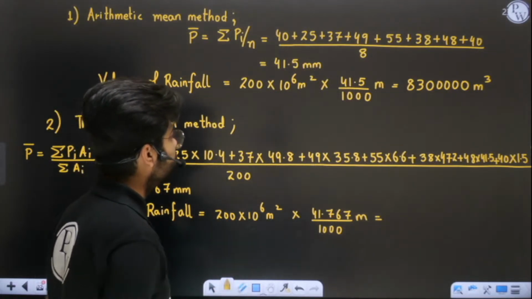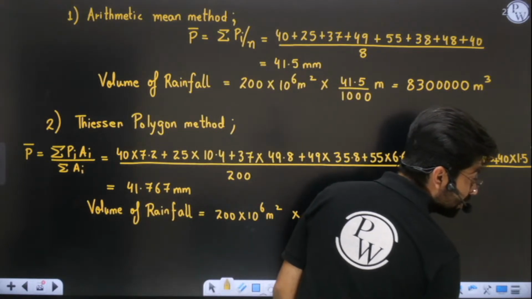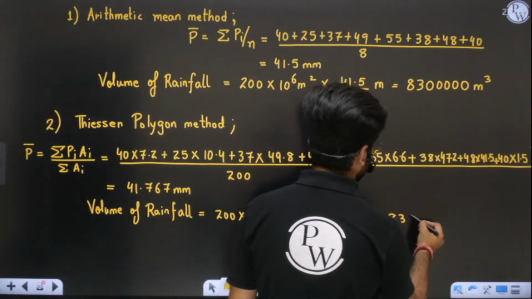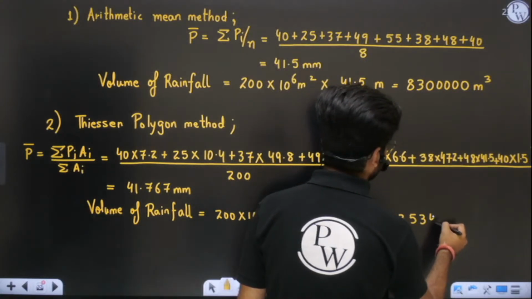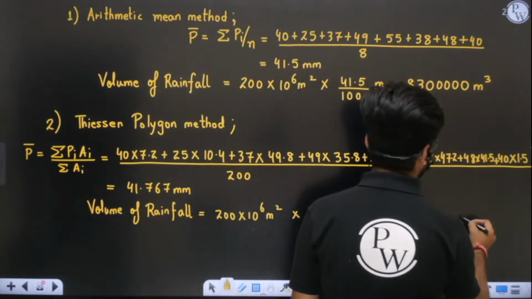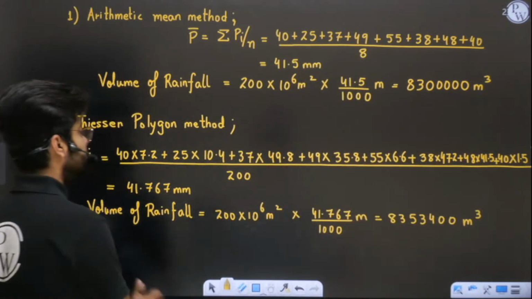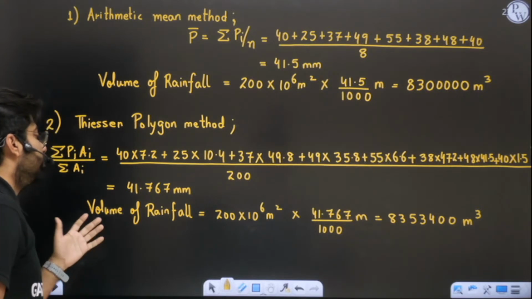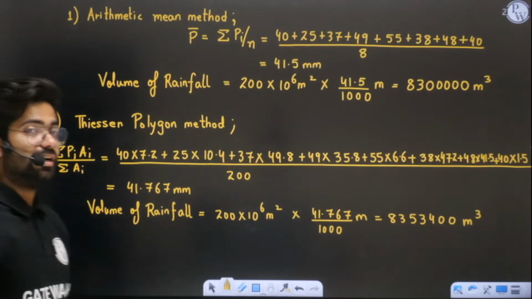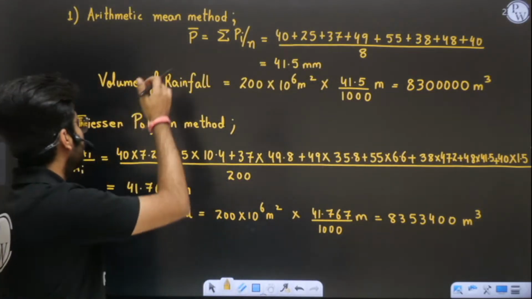8353400. 83.5 into 10 power 5 like that. Okay, so you can see what is the difference here. You can see that the Thiessen polygon is giving you a more accurate answer than the arithmetic mean, because it is accounting for the non-uniform distribution of rain gauges. So I hope with this example you can also compare them.